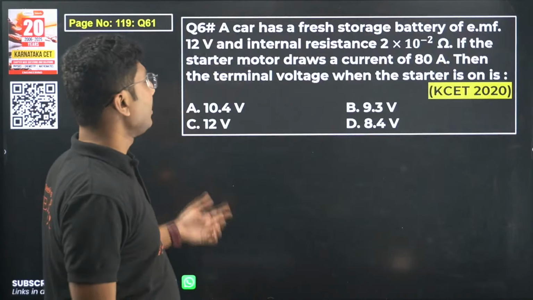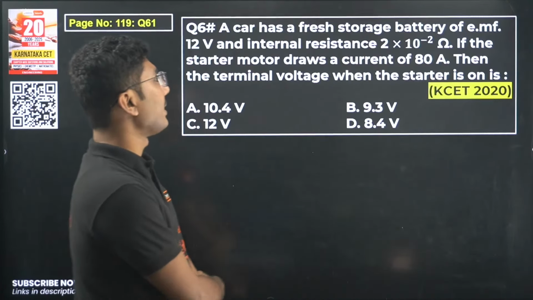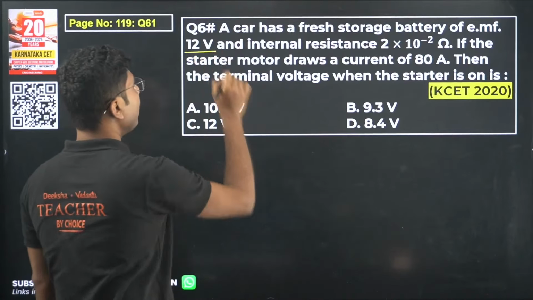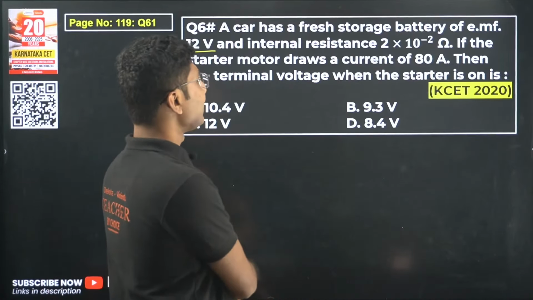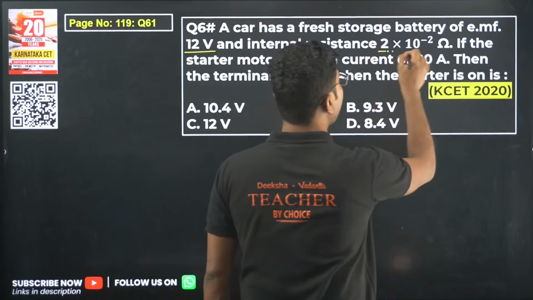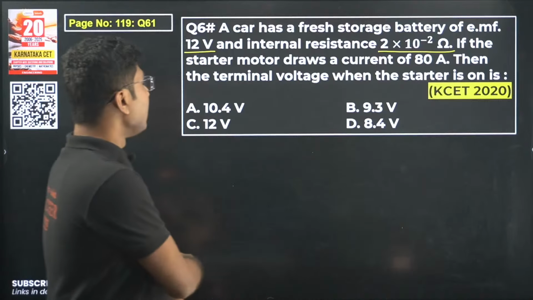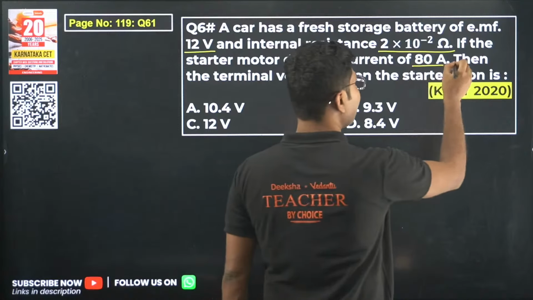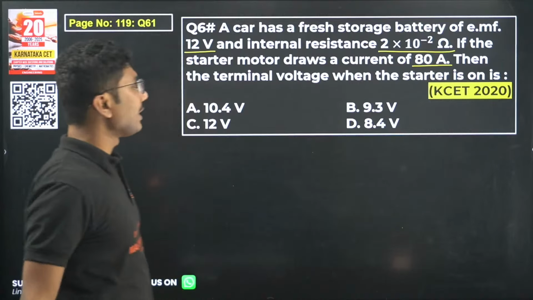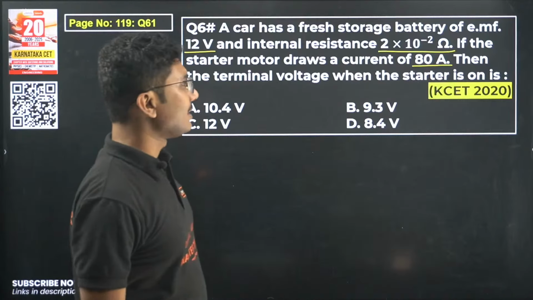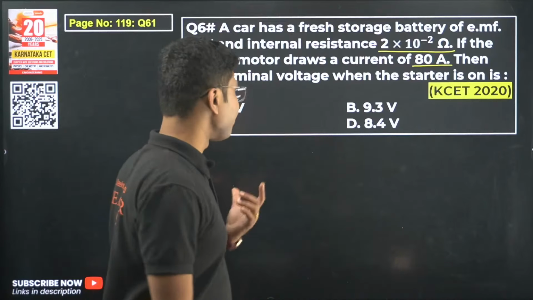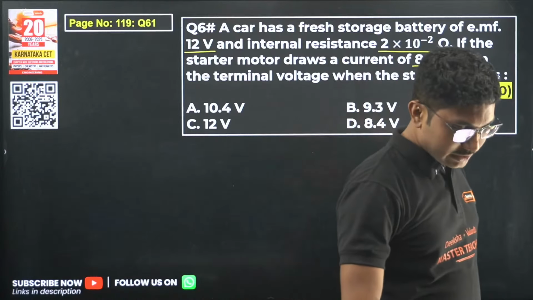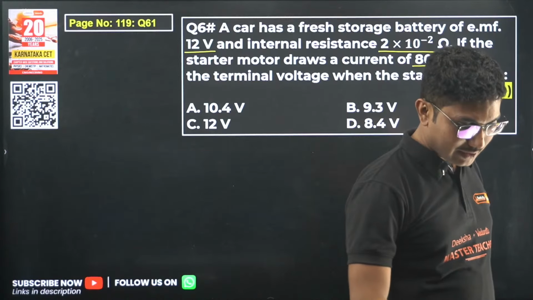Next question. A car has a fresh storage battery of EMF 12 volt and internal resistance of 2 into 10 to the power of minus 2 ohm. If the starter motor draws a current of 80 ampere, then the terminal voltage when the starter is on is... Again, I will give you some seconds to solve it. Which formula will be used, I will not say. Sainath was correct, by the way, in the last question.